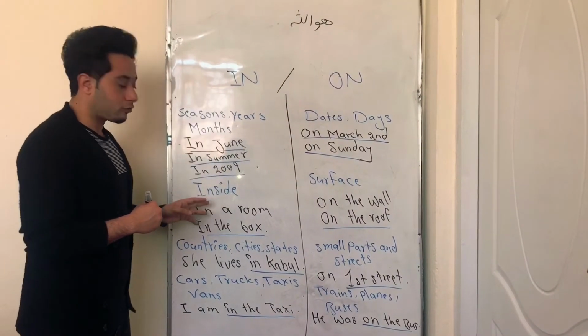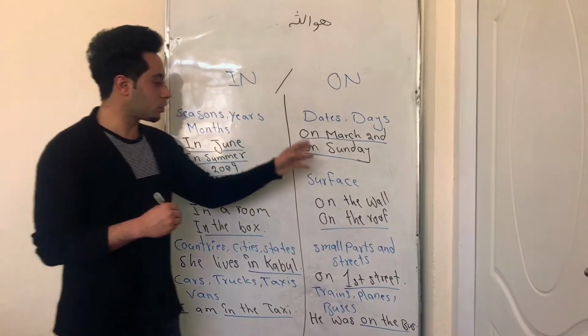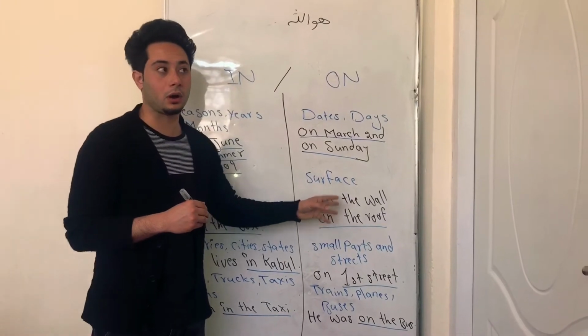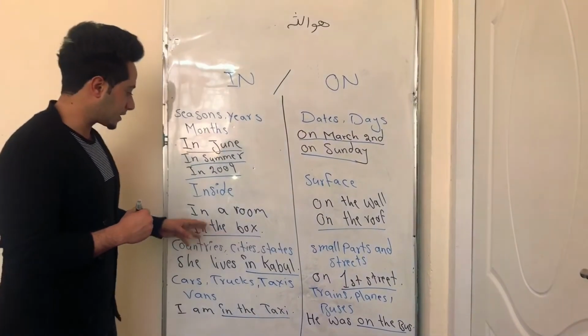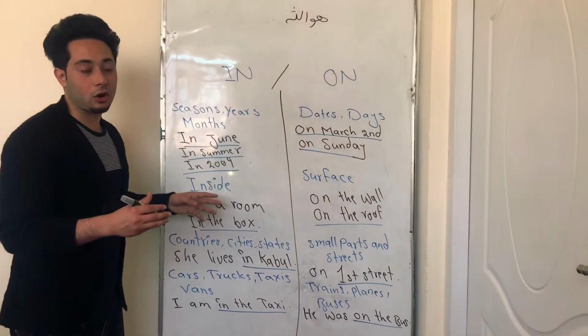We use in for inside of something, but we use on for the surface of something. For example, on the wall, on the roof, but in a room, in the basket, or in the box.